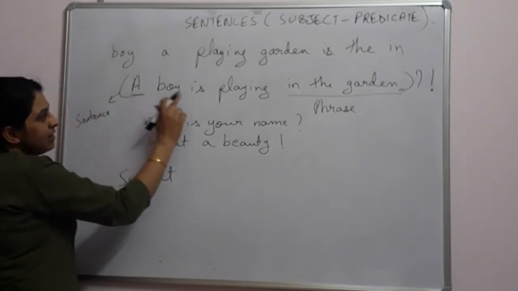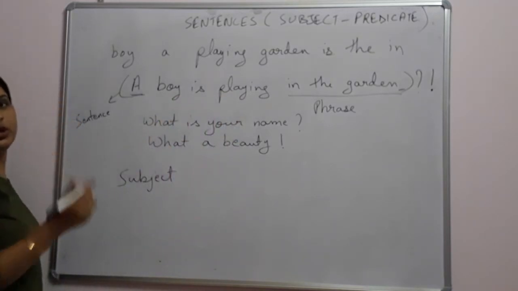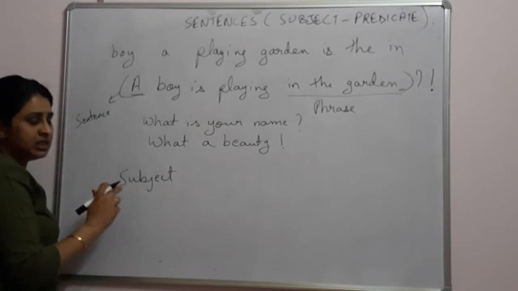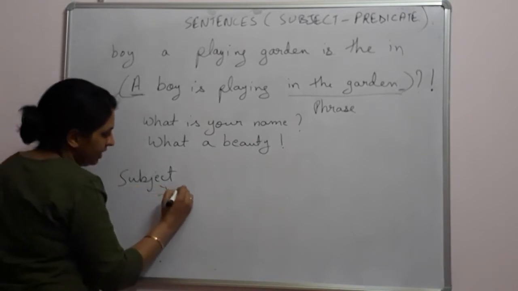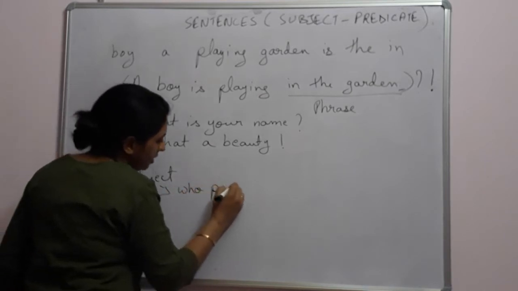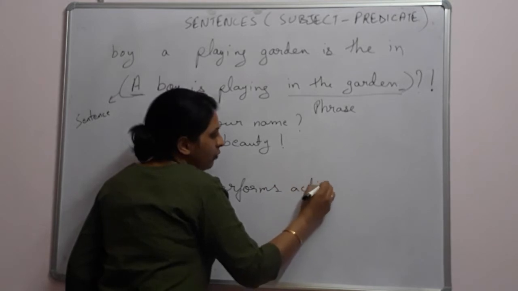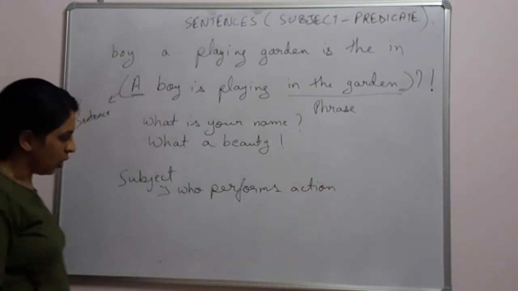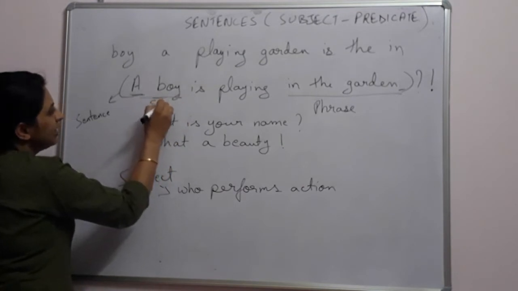Here in this sentence, a boy is playing in the garden. Subject is who is doing the action. Subject is who performs the action, or about whom we are talking. So here a boy is the subject.